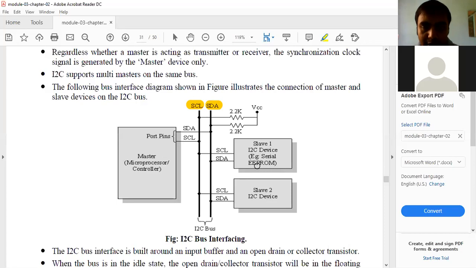So an example is EEPROM as one slave, and what is the master? Always the microprocessor or the microcontroller. Very simple diagram, and it is connected to the power supply through the resistors, right?